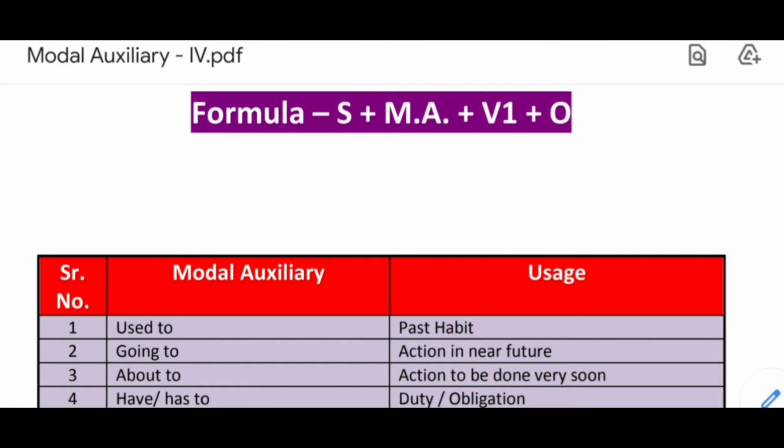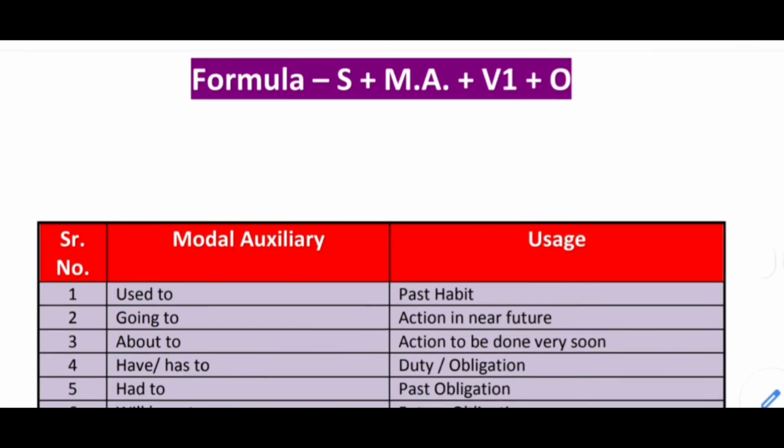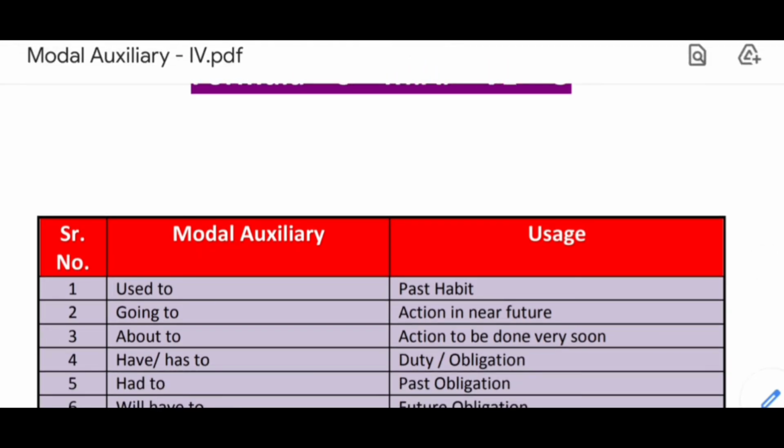Okay, another example can be a working woman has to manage house and her office both. Okay, office work you can see. Now next is had to. Had to is an obligation in the past. Okay, so example can be he had to do odd jobs for his bread and butter.